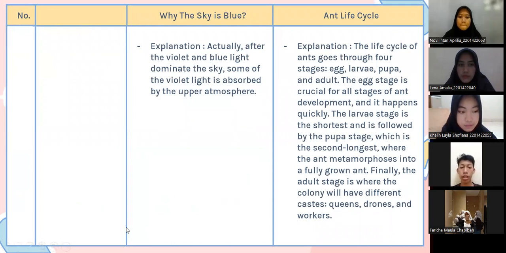Okay, the second and the last one, because in those two texts there is no conclusion, so explanation is the last one. And for Why the Sky Is Blue, the explanation is: actually after the violet and blue light dominate the sky, some of the violet light is absorbed by the upper atmosphere.